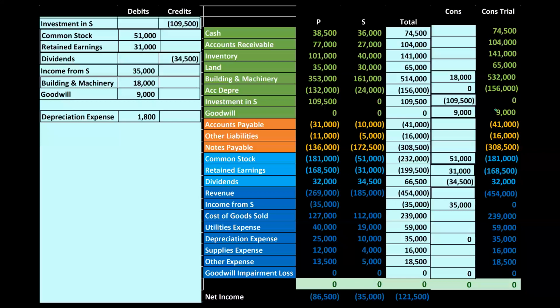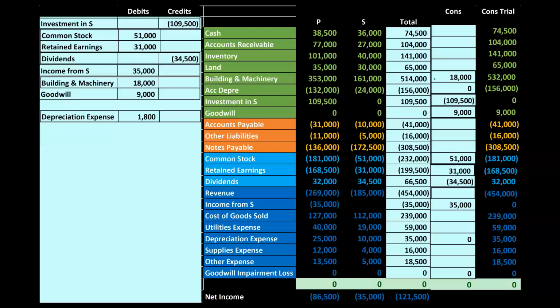Next, we're going to be saying, all right, now it's been a year later, and we recorded or increased the building and machinery by this 18,000. Now, if you say, okay, as of the point of consolidation or the point of purchase, which was a year ago, we're going to now increase 18,000 to the machinery and equipment because we're trying to put it basically at the fair value at that point in time, as if a transaction took place for a sale. Makes sense. However, now we're going to have to depreciate that because that's what we do with machinery and equipment. So a year has passed.